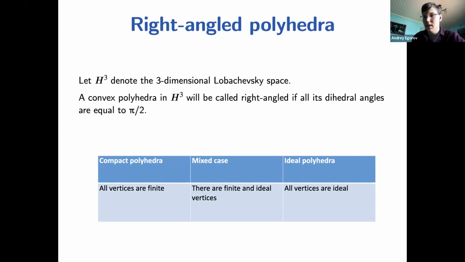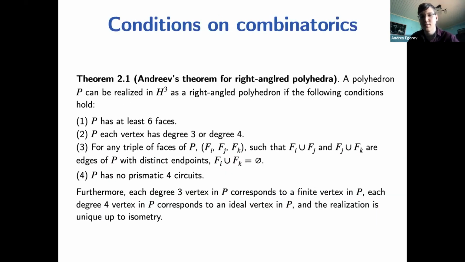And it's known that a hyperbolic polyhedron is uniquely defined by its dihedral angles and combinatorics. And Andreev's theorem gives the connection between dihedral angles and combinatorics. On this slide, you can see Andreev's theorem for the case of right-angled polyhedra, when all dihedral angles are fixed and equal to pi over 2. In this case, the polyhedron P can be realized in hyperbolic space as a right-angled polyhedron if the following conditions hold. The first condition is that this polyhedron P has at least 6 faces.